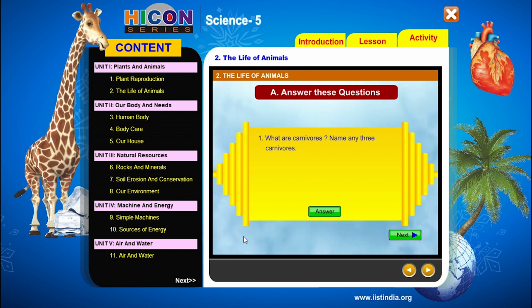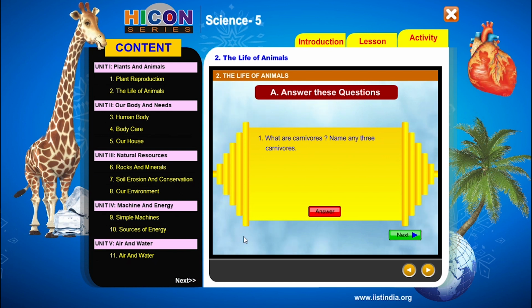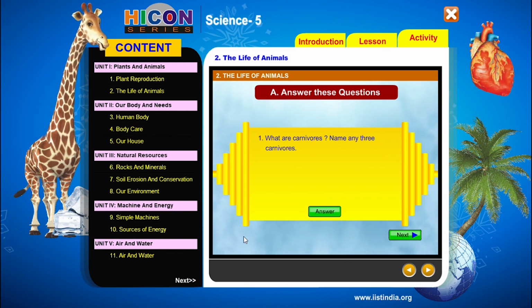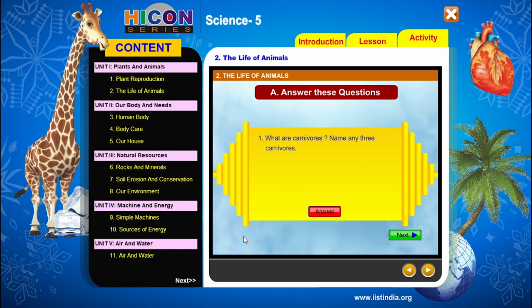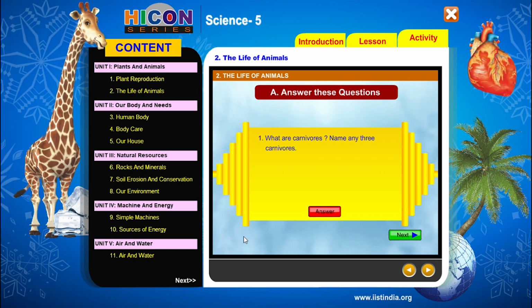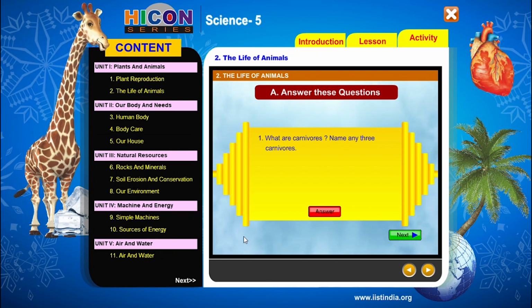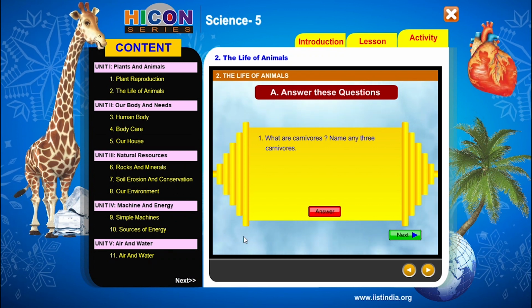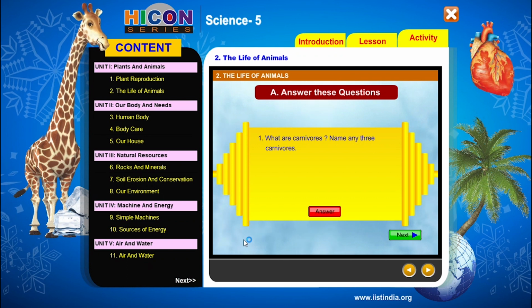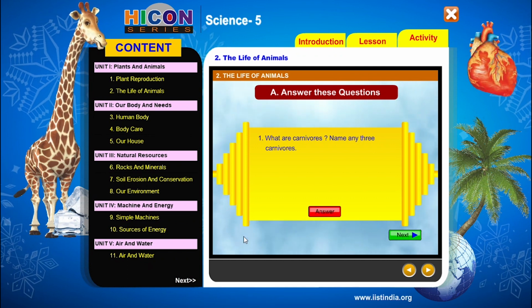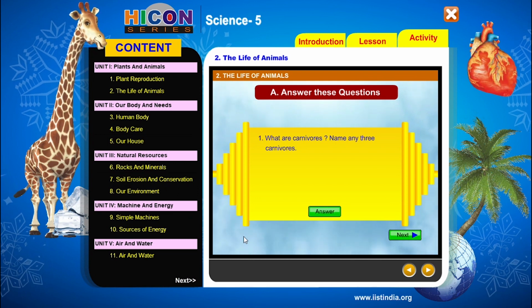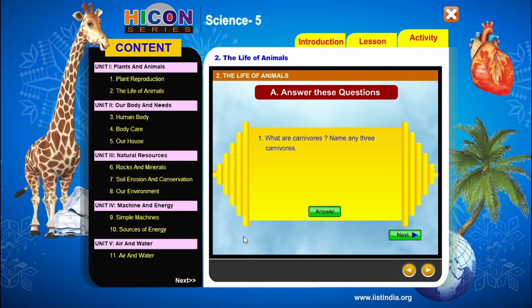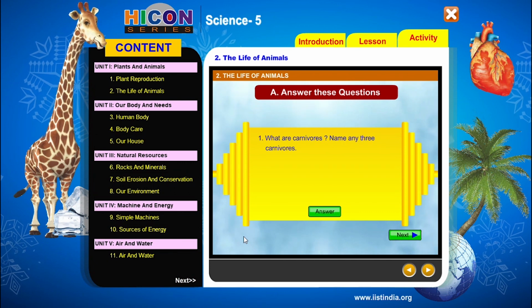So hi children. Now we enter the activity part. We will practice some question answers, some fill in the blanks, and some matchings in this activity part. The first part in the activity part is to answer these questions. Children, look at the question. There will be some questions in this section and we have to write answers for those questions.